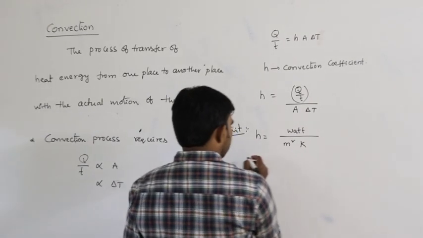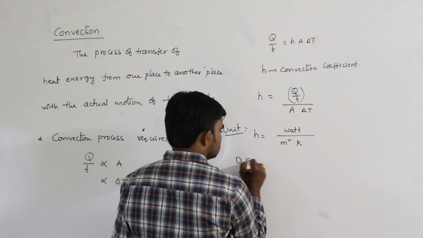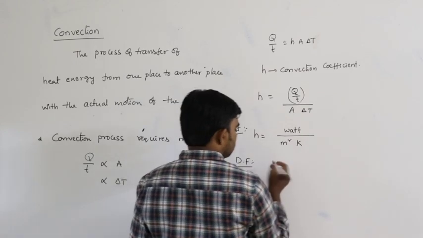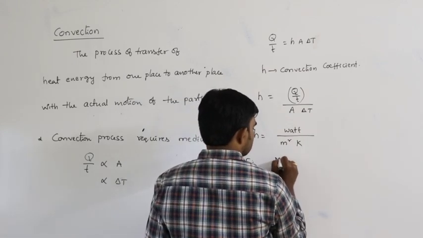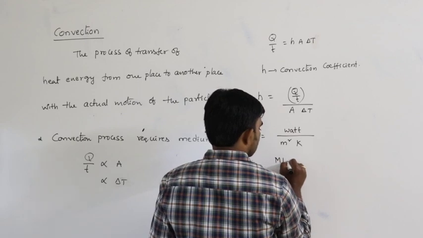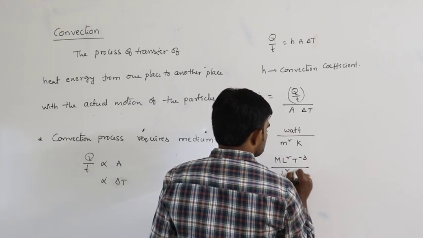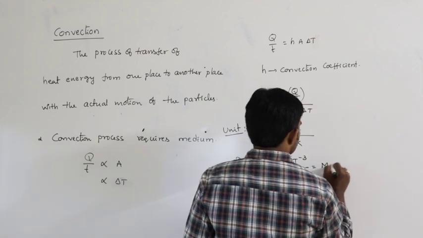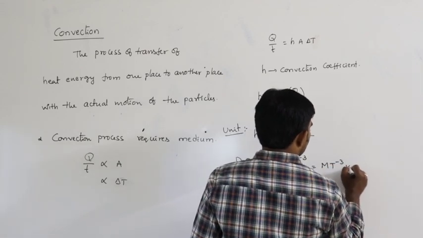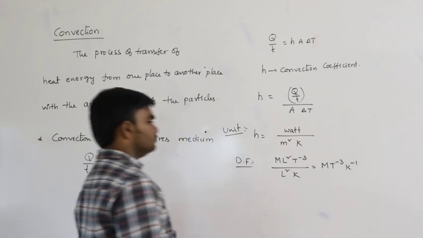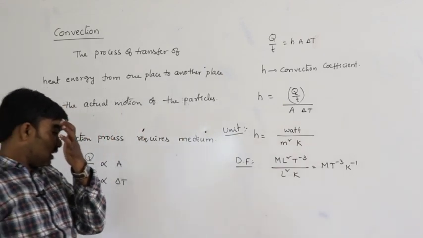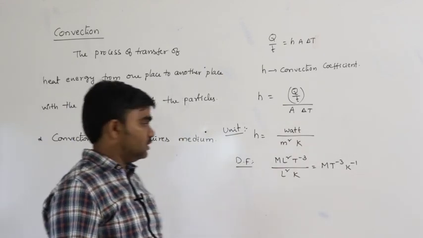So how can you write the dimensional formula for this? Power dimension formula is M L square T power minus 3 divided by L square K. So that is equal to M T power minus 3 K power minus 1. That is the dimensional formula of the convection coefficient.